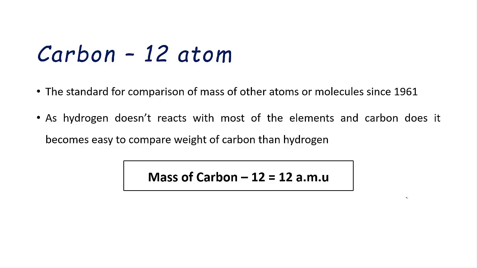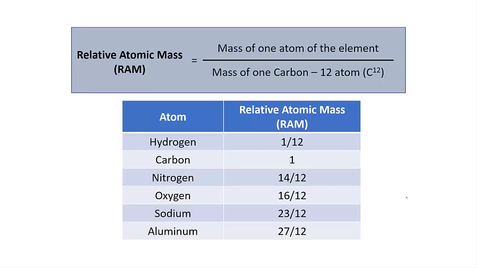The standard for comparison of mass of other atoms or molecules since 1961 was carbon 12. As hydrogen doesn't react with most of the elements and carbon does, it becomes easier to compare weight of carbon than hydrogen. And as we already know, mass of carbon 12 is 12 atomic mass units. So relative atomic mass, that is RAM, is the short form of relative atomic mass.